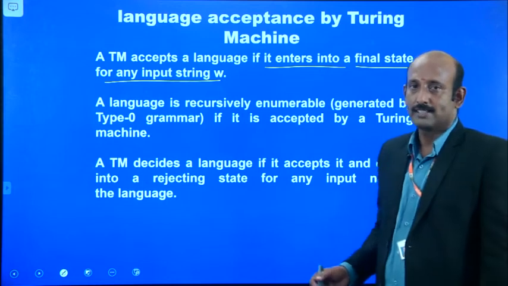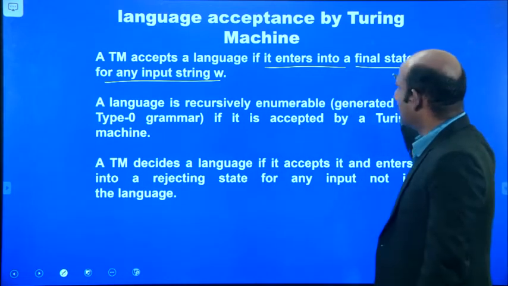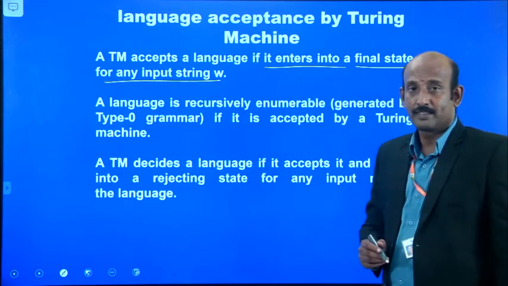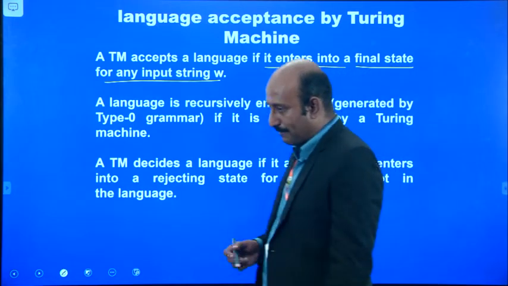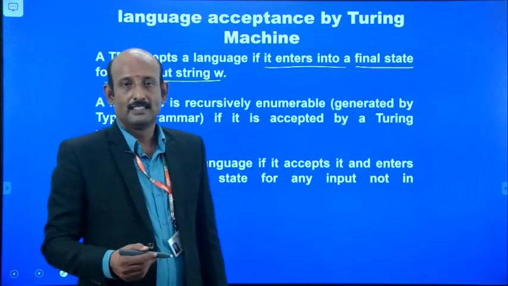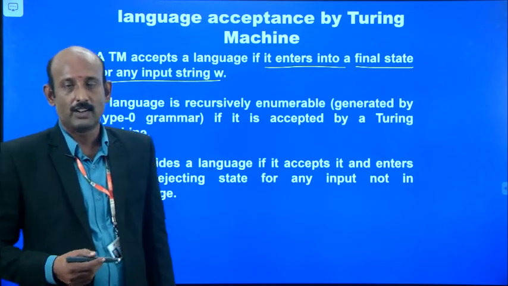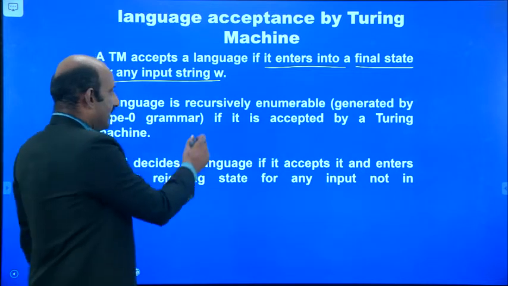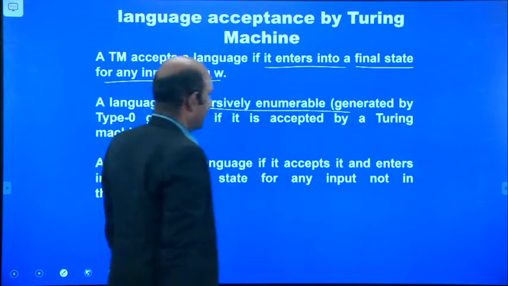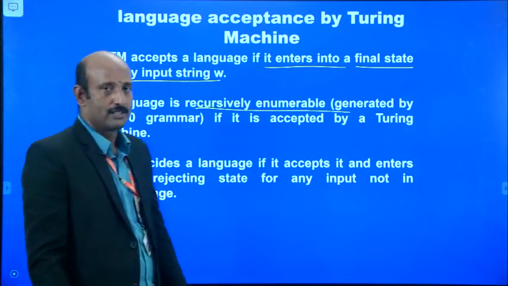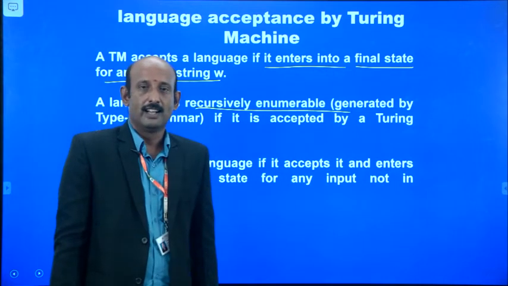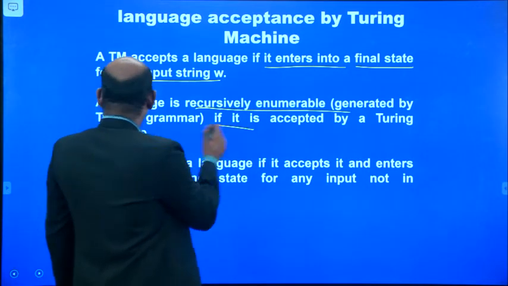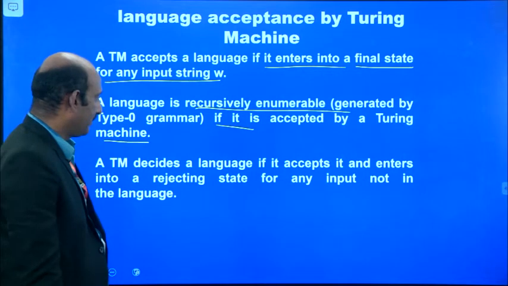When the control has entered into the final state, then we can call it an accept. Whereas the control may stop in any intermediate state, which we can call a halt, or it may be rejected. But a recursively enumerable language is a language generated by a type 0 grammar. So a type 0 grammar generates a recursively enumerable language, and if it is accepted by a Turing machine, then it is accepted by Turing machines.